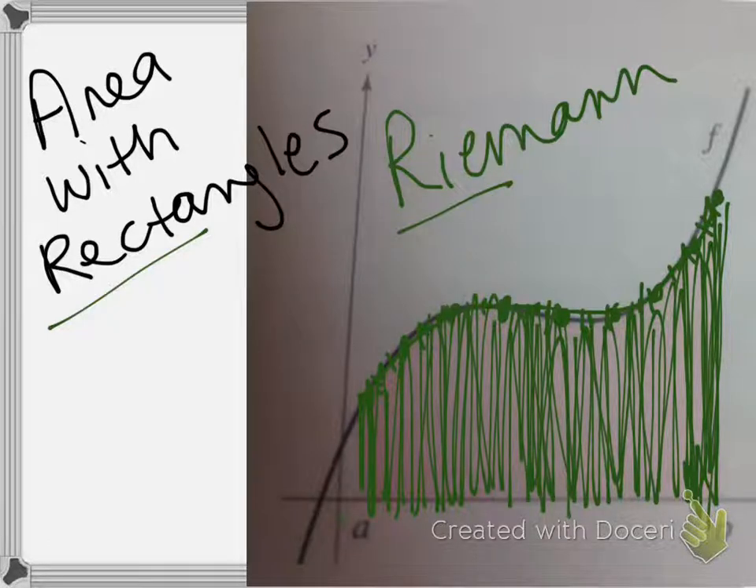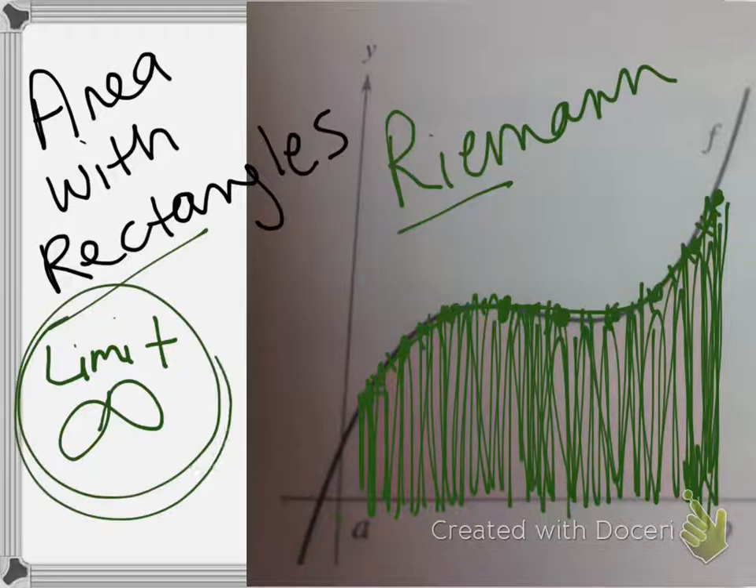So how many rectangles would that take? It would probably take an infinite amount of rectangles. We've talked about infinity before, and hopefully you remember that we talked about infinity in terms of limits. So if we could approach an infinite amount of rectangles, we would have a very good area. As a matter of fact, we would probably have the perfect area.